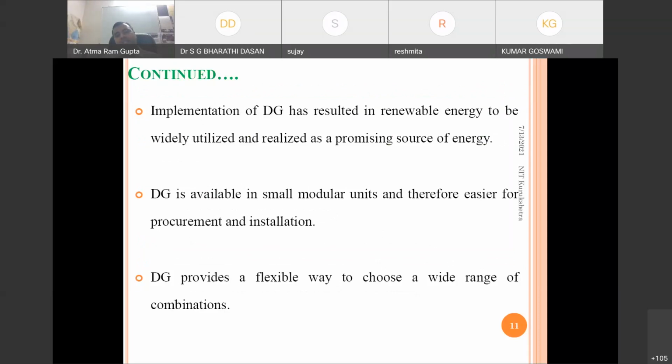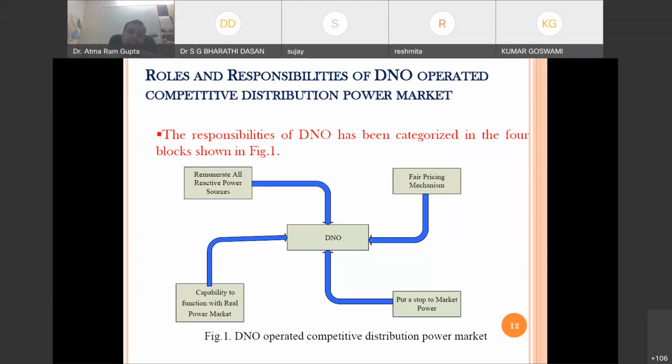Implementation of DG has resulted in renewable energy being widely utilized and realized as a promising source of energy. DG is available in small modular units, and is therefore easier for procurement and installation. Overall, with all these qualities, DG provides a flexible way to choose from a wide range of combinations.